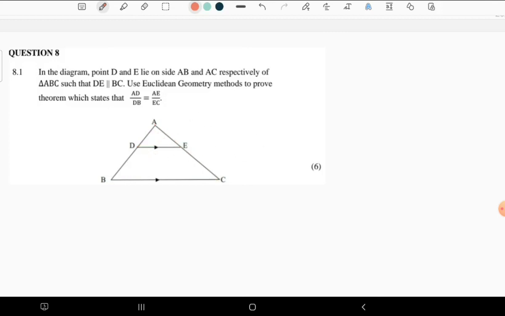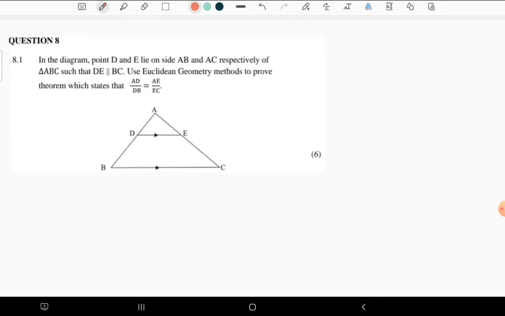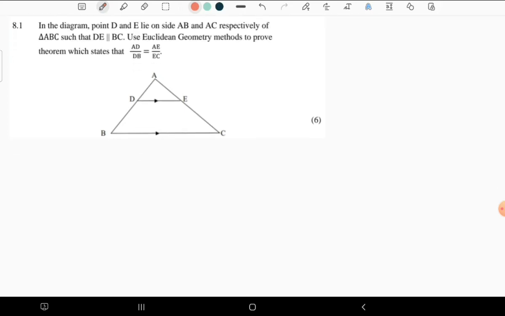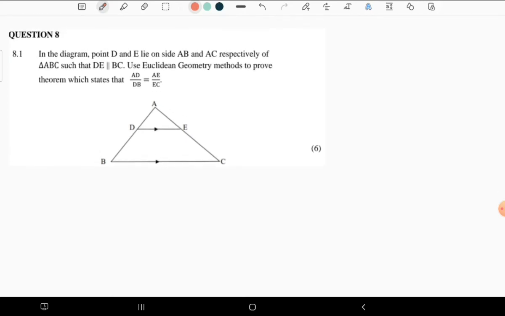Let me just not waste time. If you really want to see the proof of this one, I'll put the link below for the previous video where I did the proof of this kind. I don't want to repeat the same thing. Just go to my previous video, which was on the memorandum of Eastern Cape DBE question paper, June 2022. So you can just get this proof as it is.